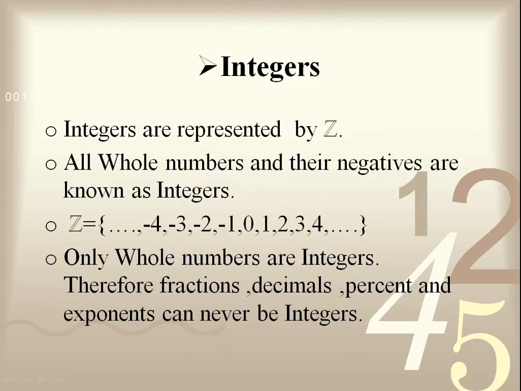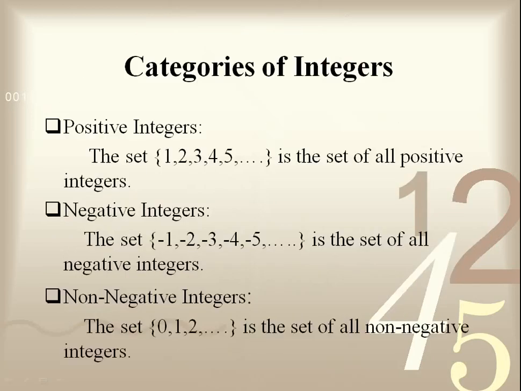The next topic is integers. Integers are represented by capital Z. All whole numbers and their negatives are known as integers. Capital Z is equal to 0, 1, 2, 3, 4 and on the left side it has -1, -2, -3, -4 and so on. Only whole numbers are integers. Therefore, fractions, decimals, percents and exponents can never be integers.